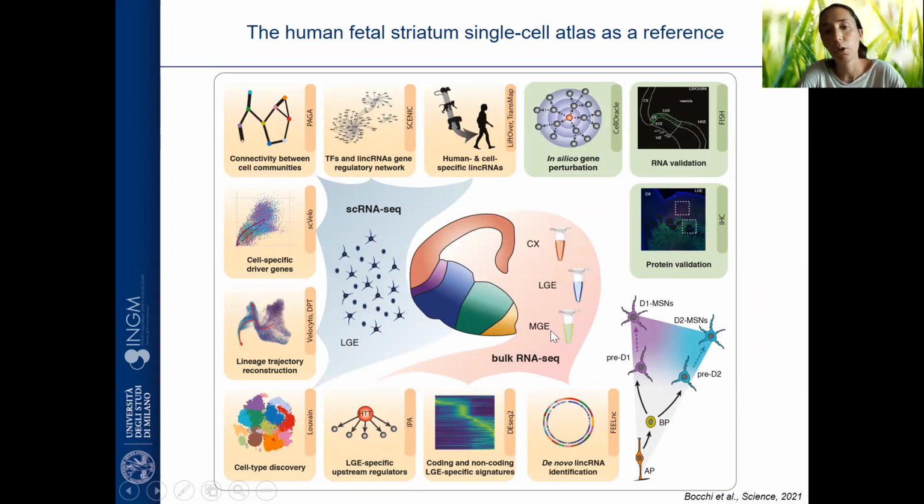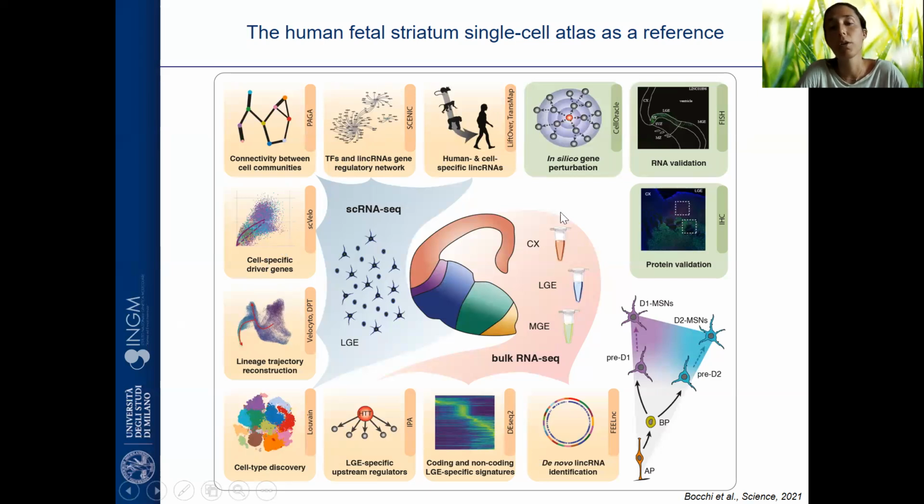In particular, we combined bulk RNA-seq with single-cell RNA-seq, and this enabled us to make numerous findings. This includes, for example, an atlas of de novo long non-coding RNAs and how they were specific for each area. Then we were able to discover new cell types of the developing human striatum, how these cell types diversify, and how progenitors of the LG give rise to medium spiny neurons. Then we defined the gene regulatory networks that are cell-specific and important to establish MSN identity in vivo.